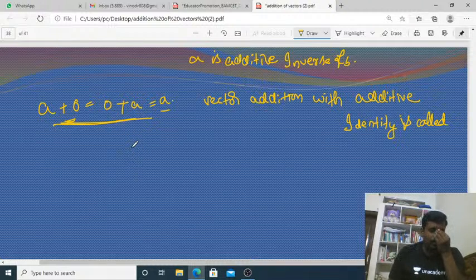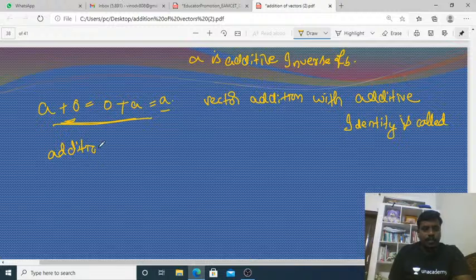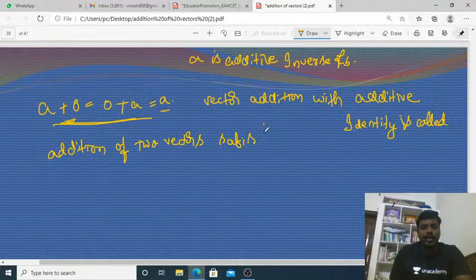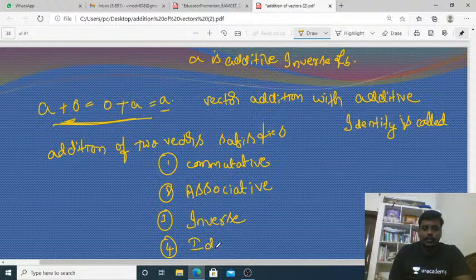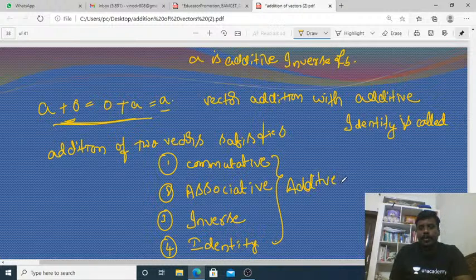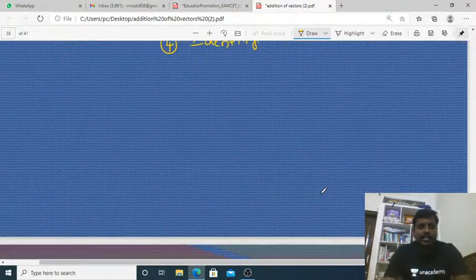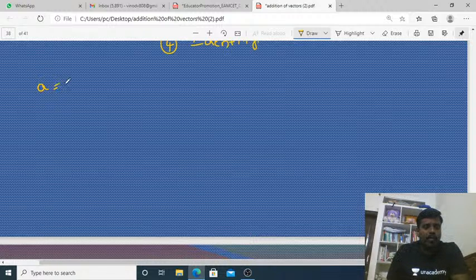Addition of two vectors satisfies, one, the commutative property, second, the associative property, third, the inverse property, and fourth, the identity property. These are additive only.